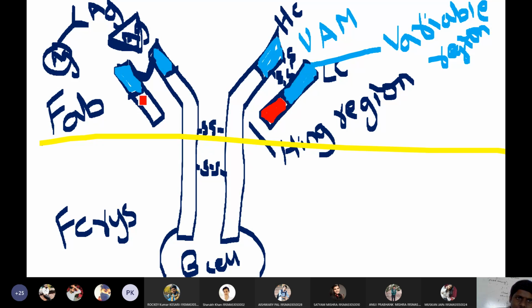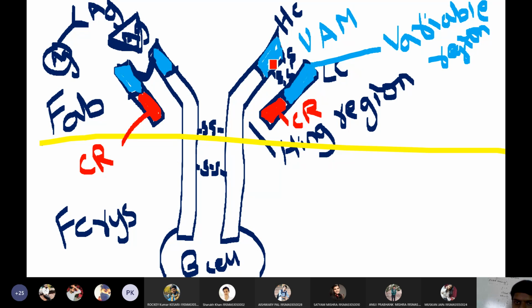So this region will always be constant. This region of the light chain is called the constant region. Similarly, we have a constant region for the heavy chain also.